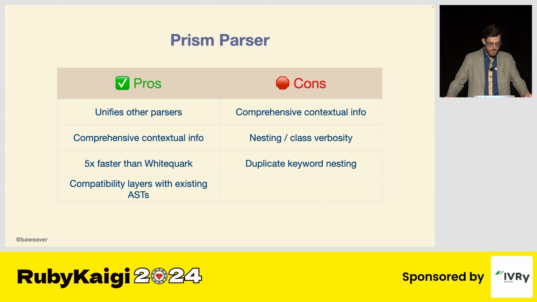It's about 5 times faster than White Quark, and if you run RubyKaigi on, say, a several million line of code Ruby monolith, that takes about 3 to 5 minutes to run that thing and do autocorrections. Imagine if you got that down to a few seconds or even faster in some cases, and that is a very, very real CI build time improvement there. But it has compatibility layers with White Quark, which means that you don't have to change anything except for some very, very rare niche cases, which they are amending right now.